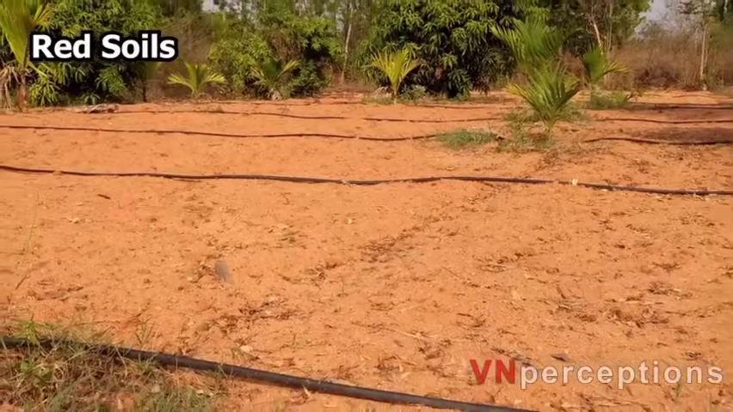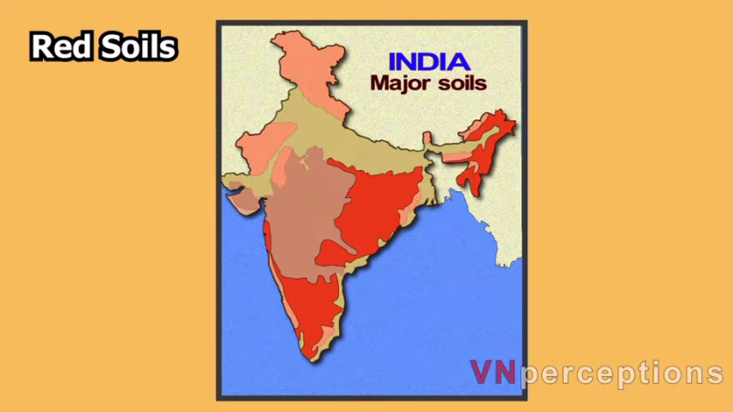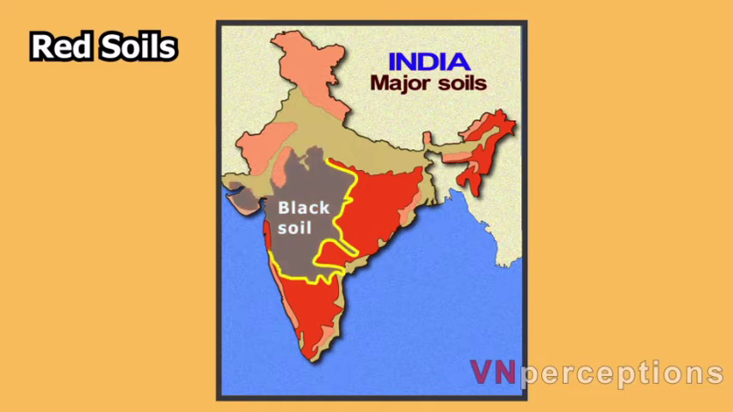This soil is mainly found on the plateau regions of peninsular India. Red soil covers the states of Karnataka, Kerala, Tamil Nadu, Andhra Pradesh, Telangana, Odisha, Chhattisgarh, Jharkhand, and the northeastern states. Actually, if you look at it carefully, they practically encircle the entire black soil region on all sides. They extend northward in the west and along the Konkan coast of Maharashtra.